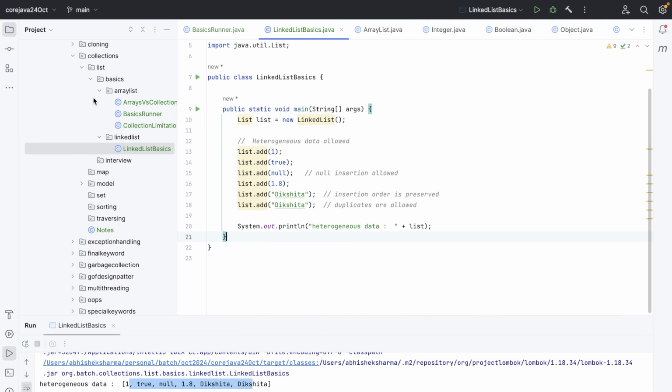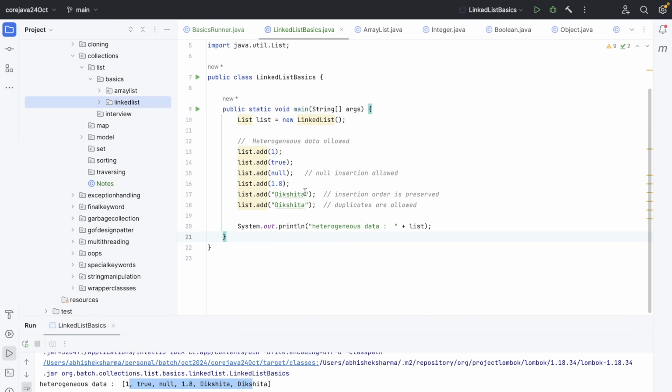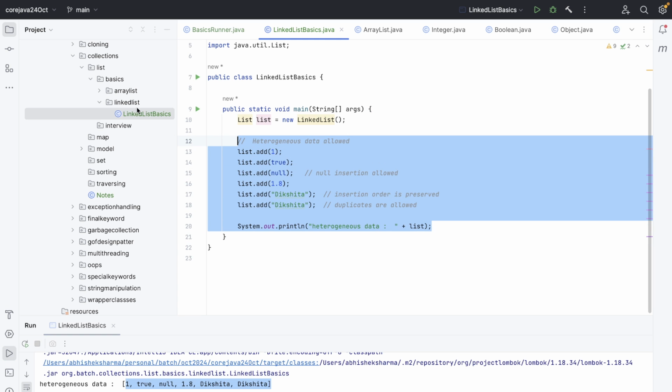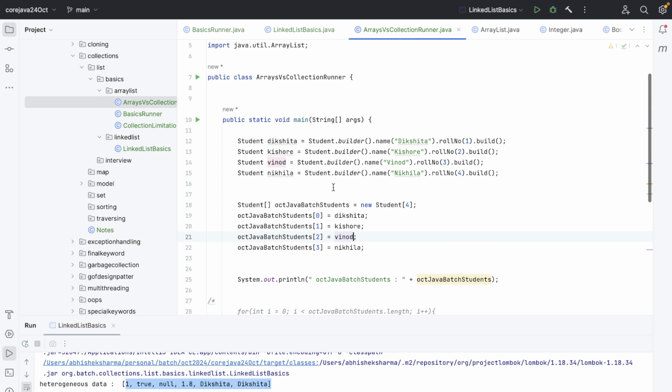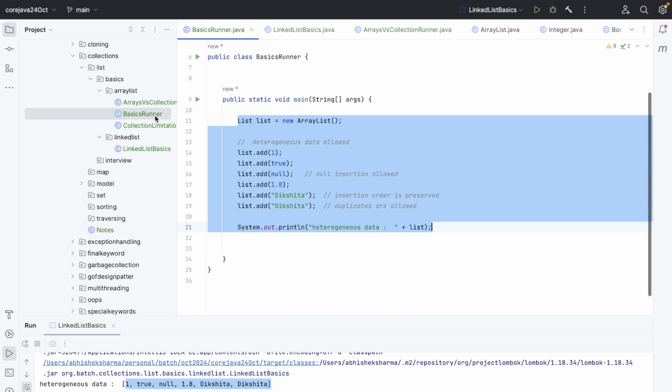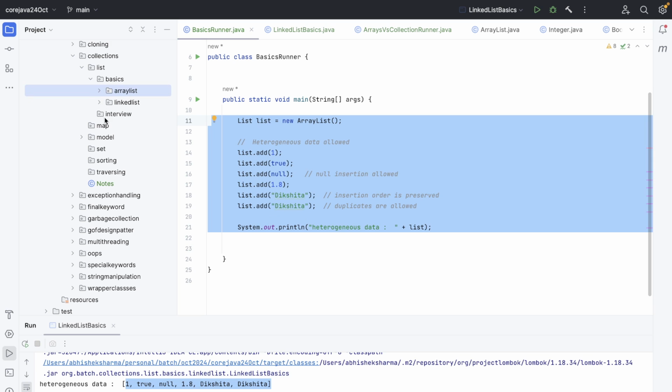So now let's go and check and create an array. Right now we just printed the data, right? It's the toString of the list interface. That's how this data is printed. We are not traversing and printing it, right? So what I'm going to do is copy paste this array list runner right now. Basic runner of array list, and I'll just copy it with the heterogeneous data only.